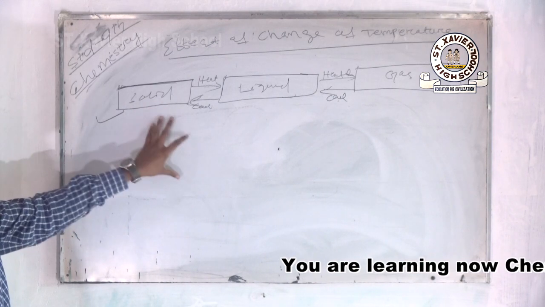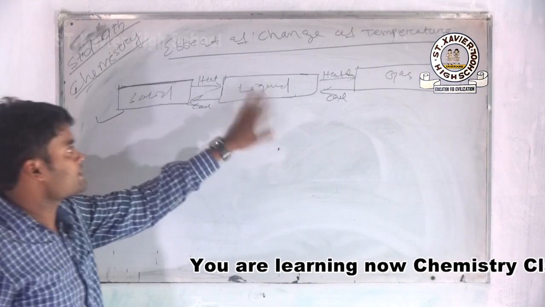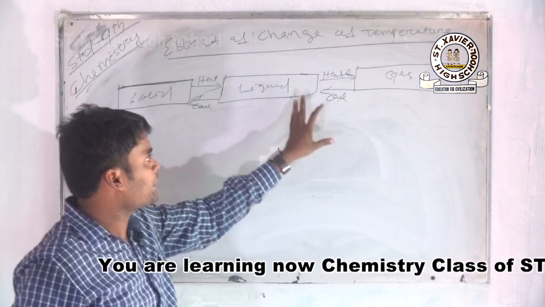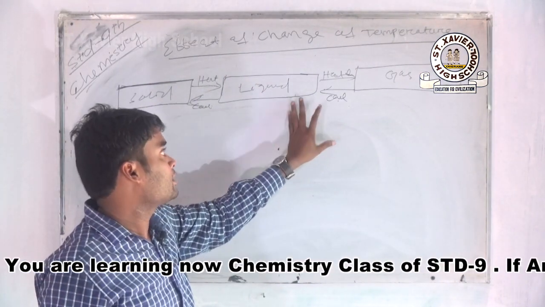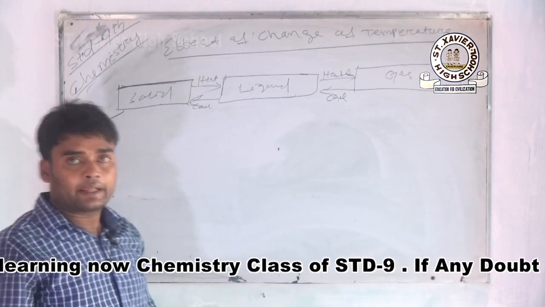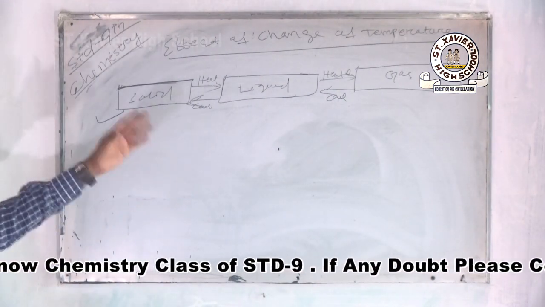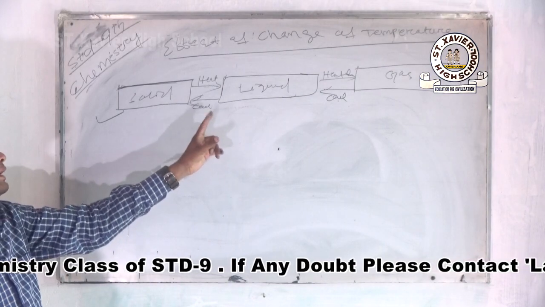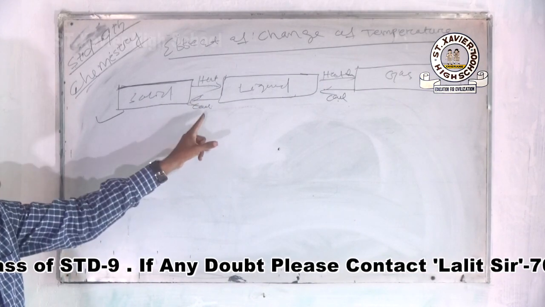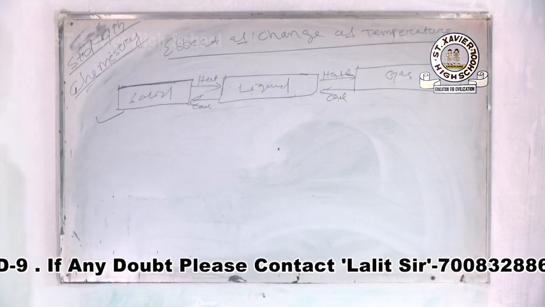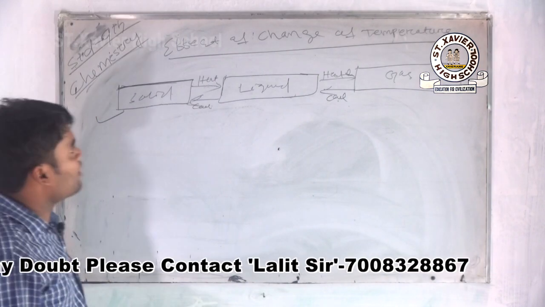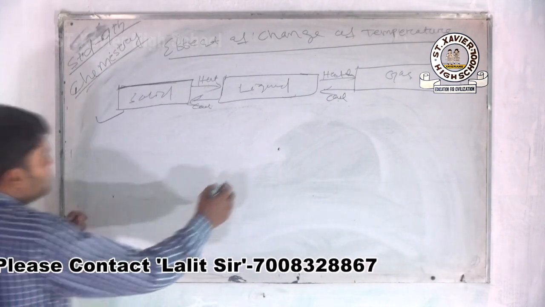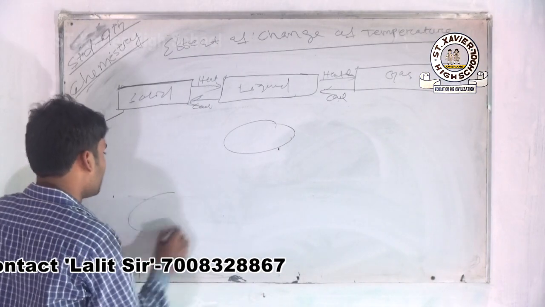Okay, this is the effect of a change of temperature on the change of state of matter. When you apply some heat, the solid directly changes into liquid. When you apply some more heat to the liquid, the liquid is converted to gas. And when you cool, the gas is converted into liquid. And by supercooling, the liquid is converted into solid. Okay, that is the effect of a change of temperature. We can represent it in a triangular form.